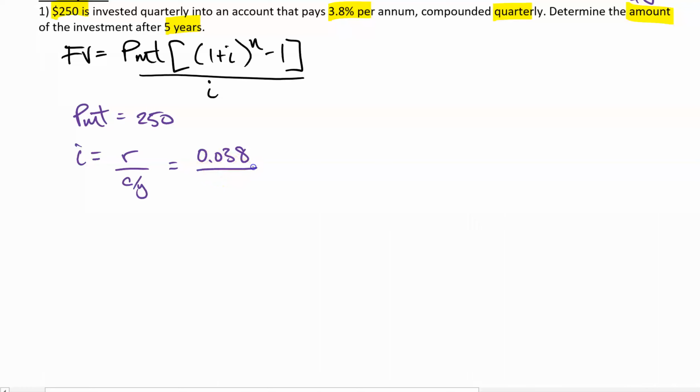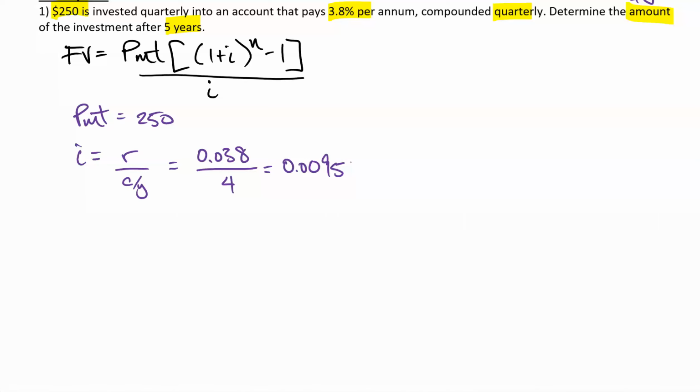And then your compounds per year is quarterly, 4 times. Okay, and if you do 0.038 divided by 4, you're going to get 0.0095. That is the interest rate as a decimal we're going to use here, okay?